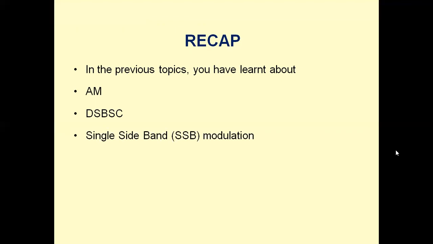Amplitude modulation and double sideband suppressed carrier modulation are wasteful of bandwidth because they both require transmission bandwidth equal to twice the message bandwidth. In either case, one half of the bandwidth is occupied by the USB of the modulated wave, whereas the other half is occupied by the LSB.